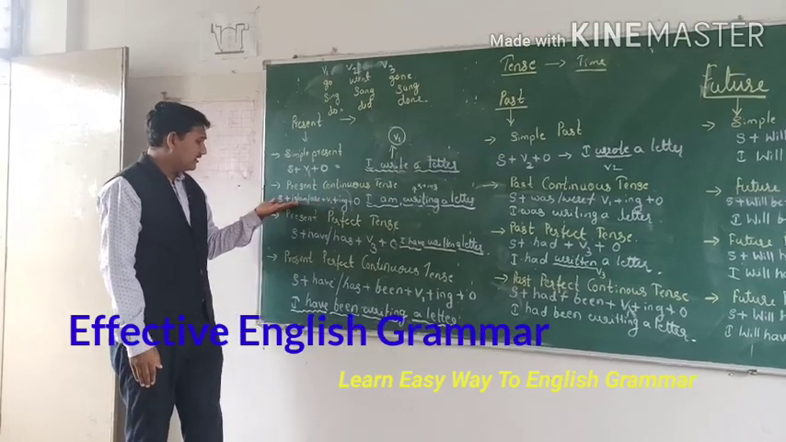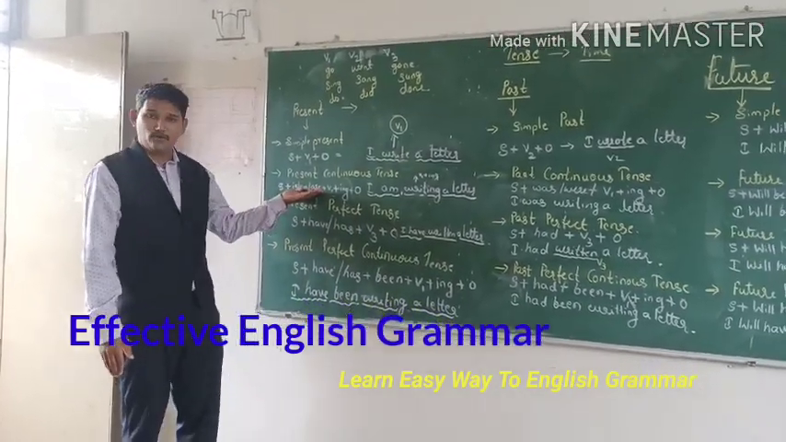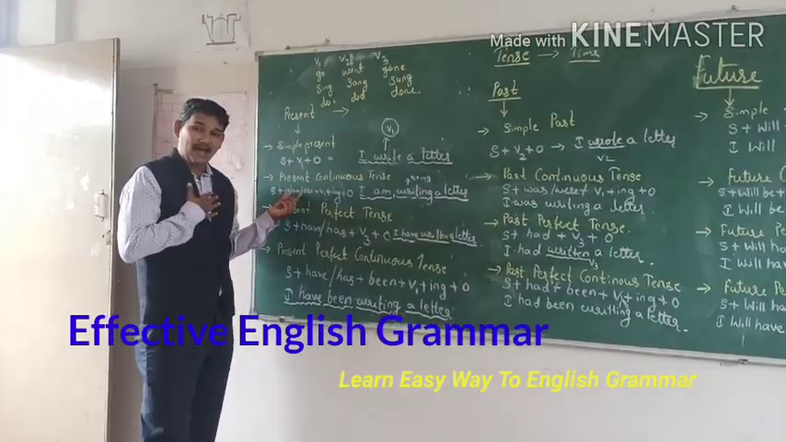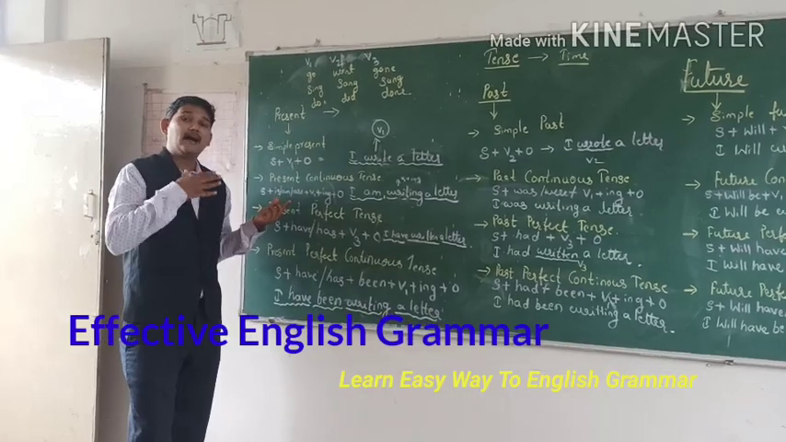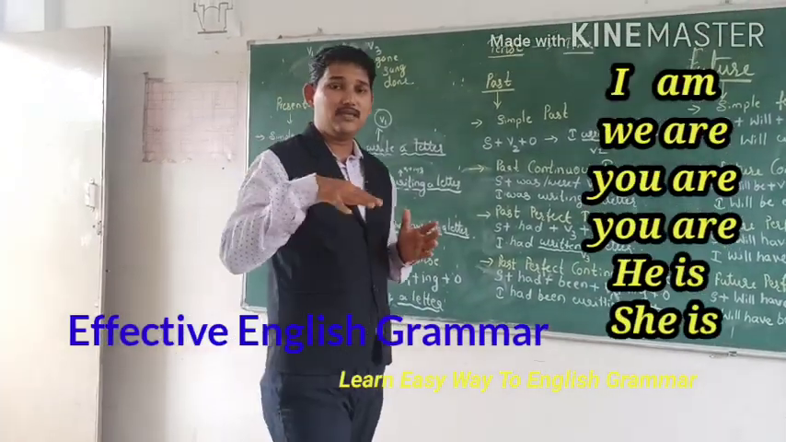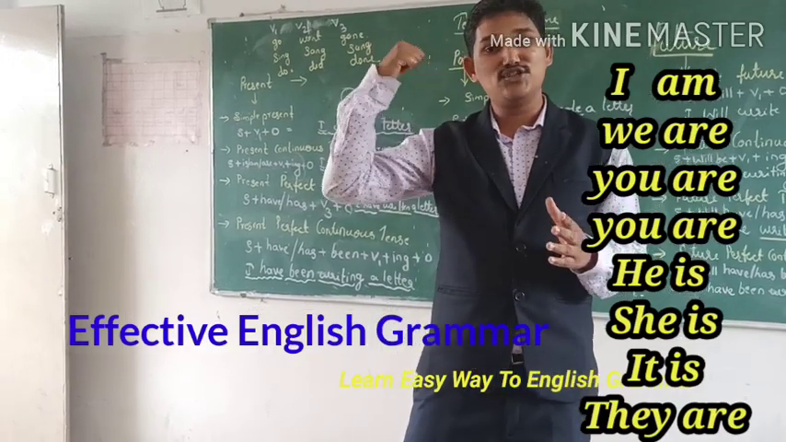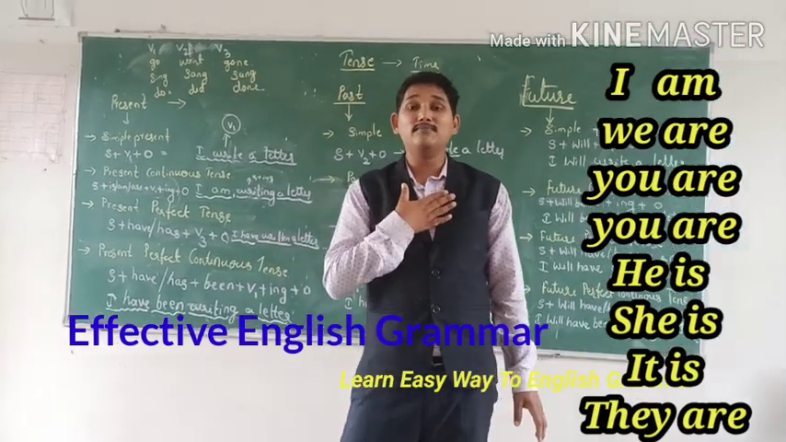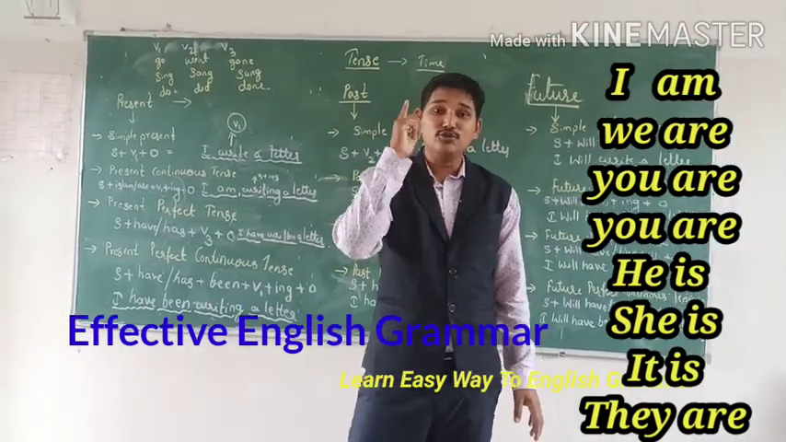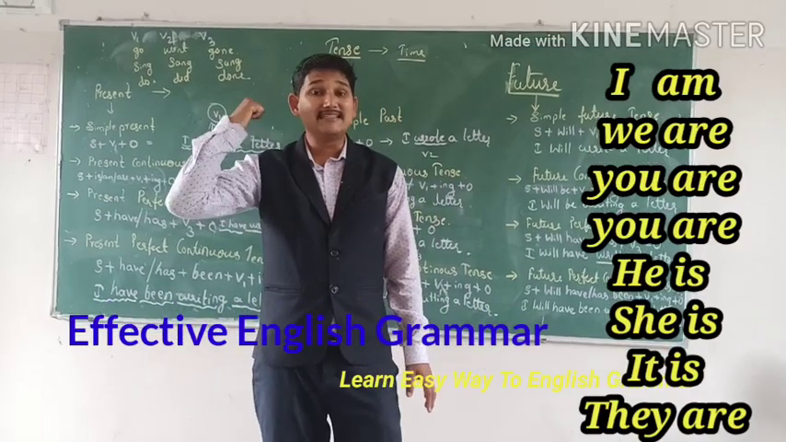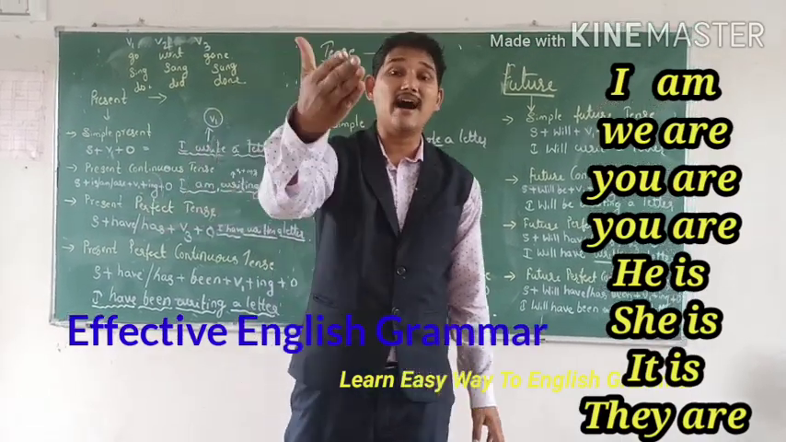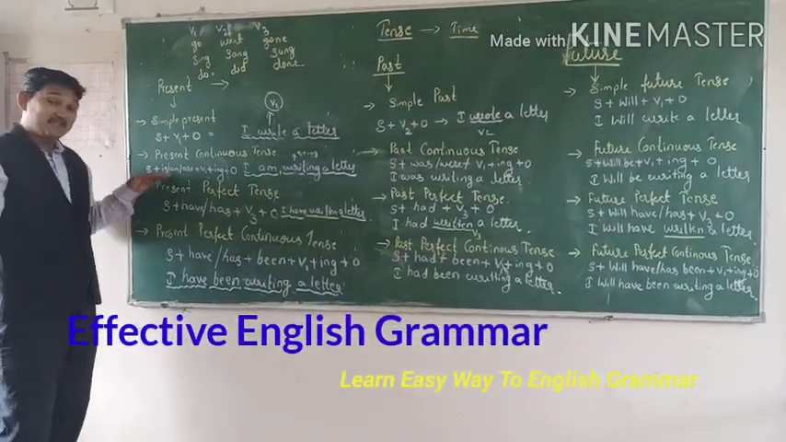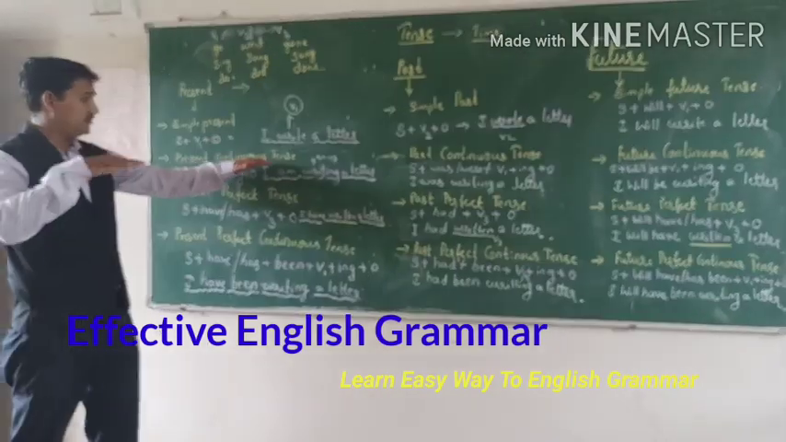We can use all three to be forms, is, am and are. So the pronouns are I, we, you, he, she, it, they. You know these pronouns. So that's I am, we are, you are, he is, she is, it is, they are. Like this we have to use the to be form in the present continuous tense.